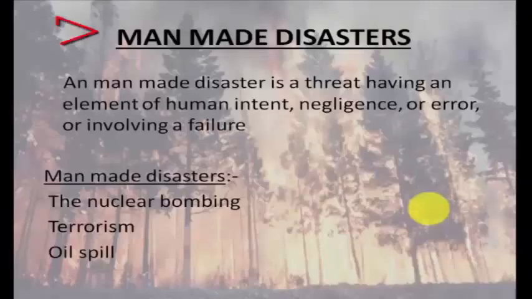Man-made disaster. There are some disasters in which we are responsible. And what are those disasters? For example, terrorism. Terrorism is something in which a human being is involved. So terrorism is a man-made disaster. Nuclear bombing. Who decides to bomb? Who decides to throw a bomb? Human beings. So this is another type of man-made disaster.